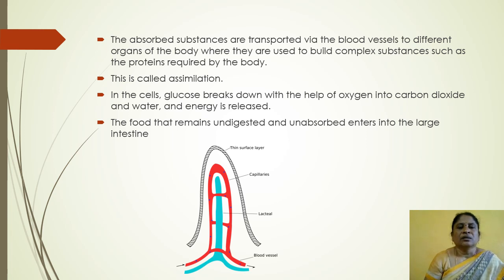In the cells, glucose breaks down with the help of oxygen into carbon dioxide and water, and energy is released. The food that remains undigested and unabsorbed enters into the large intestine. So, undigested and unabsorbed food enters into the large intestine.